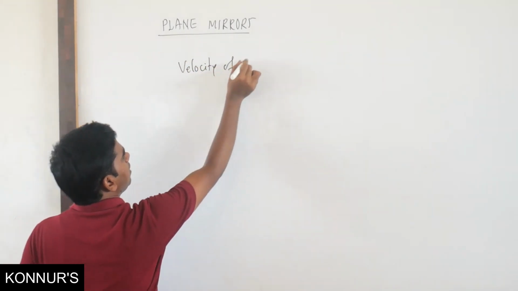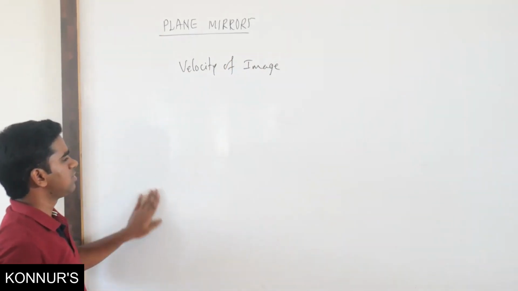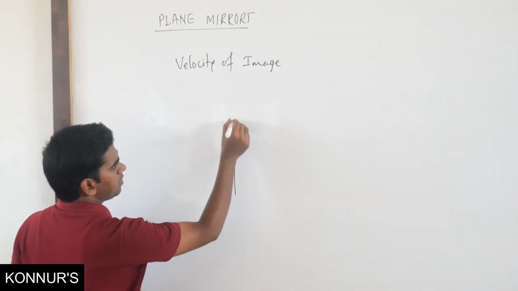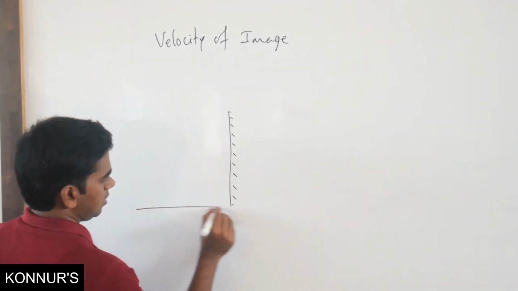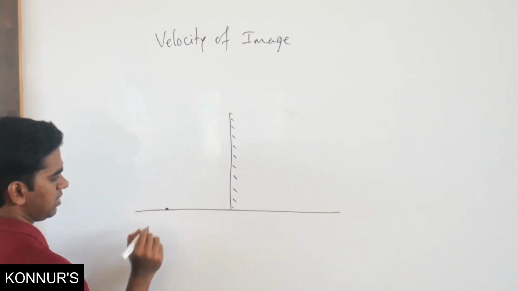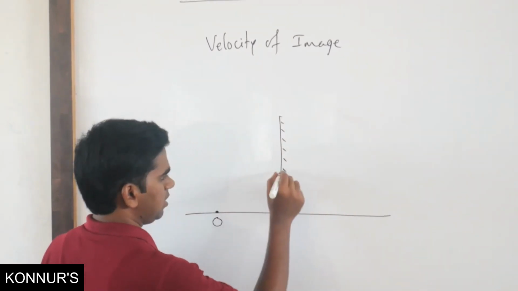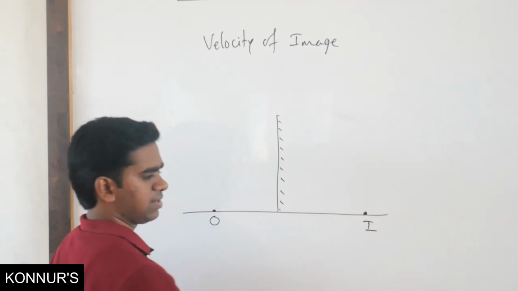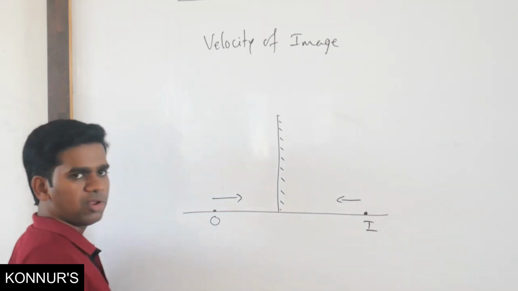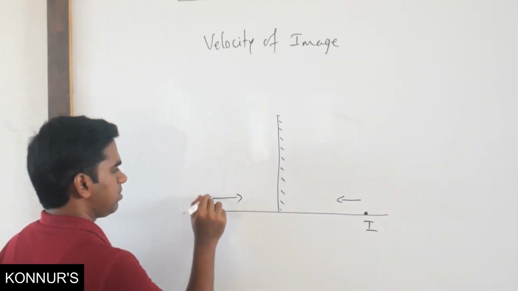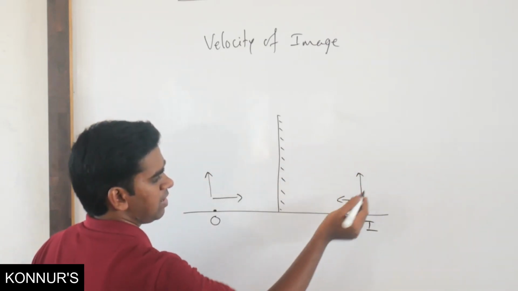Next we will discuss the velocity of image, the velocity of the image formed due to a plane mirror. Suppose you have a mirror here. Suppose this is the plane mirror. If the object is kept here on the horizontal line, say O, the image is going to be formed here. If the object moves with some velocity, the image will also move with some velocity. Sometimes the object may move in a perpendicular direction, or parallel to the mirror also.